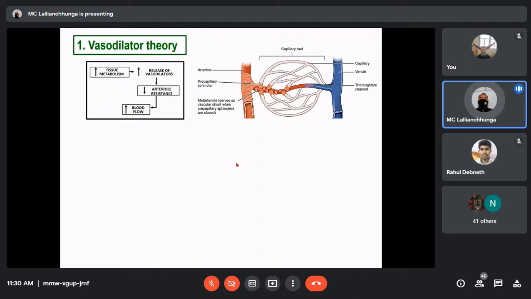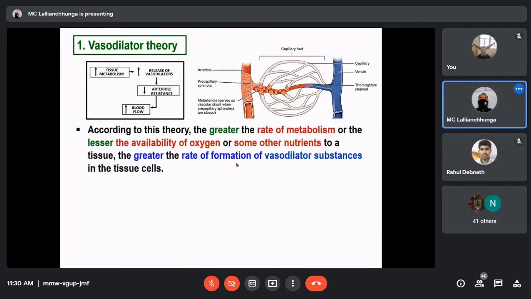Okay, let us discuss first the vasodilator theory. According to this theory, the greater the rate of metabolism or the lesser the availability of oxygen or some other nutrients to a tissue, the greater the rate of formation of the vasodilator substances in the tissue cells. What does it mean? I'll repeat again.